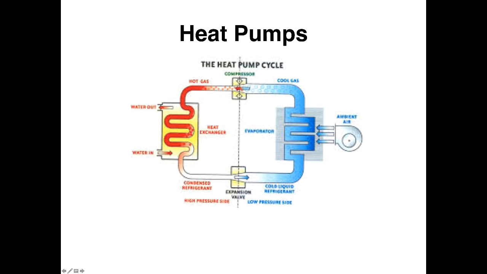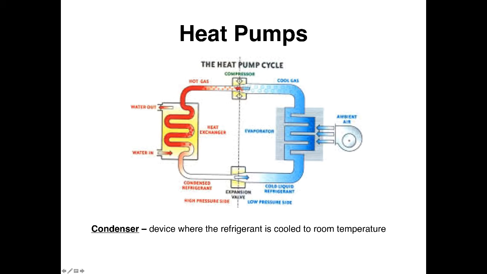Here's another example of the same thing where you have the heat exchange on this side, water coming in, it takes on the heat and goes out. This comes out as a hot gas. It's then compressed, and then it's going this way, I'm sorry. It's compressed, and it moves as a liquid into this area.